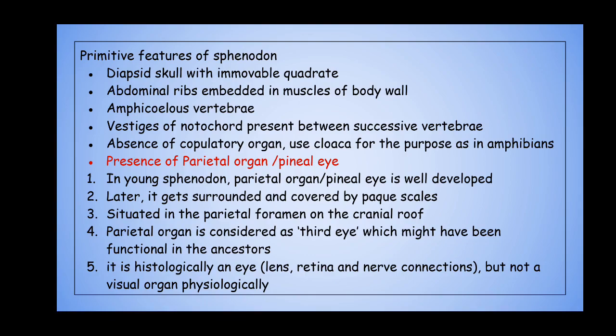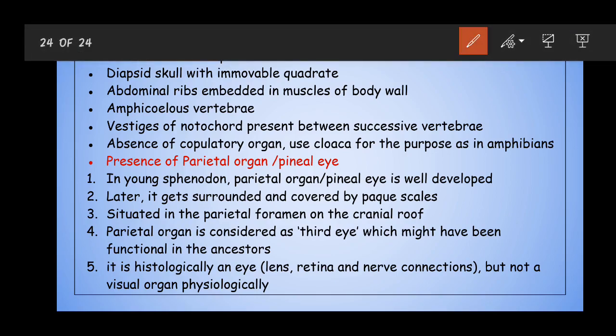Next is another primitive feature, amphicoelous vertebrae. When we discussed the salient features of reptiles, we said that generally reptiles have procoelous vertebrae. Procoelous relates to the shape of the drum of the vertebra, which is called the centrum. In procoelous, the centrum is concave anteriorly and convex posteriorly, like this. Coming to amphicoelous, the condition is like this. The centrum will be like this.